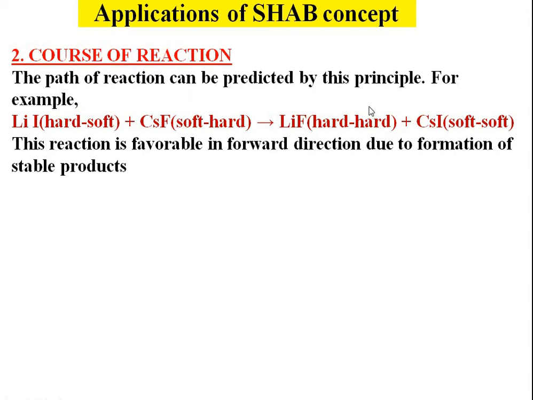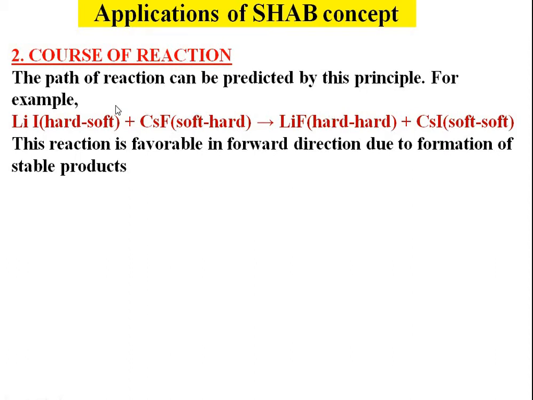We can say that the products are more stable because according to the soft and hard acid base concept, hard acid tends to combine with hard base, and soft acid tends to combine with soft base. Because products are more stable than reactants, this reaction will proceed in the forward direction.